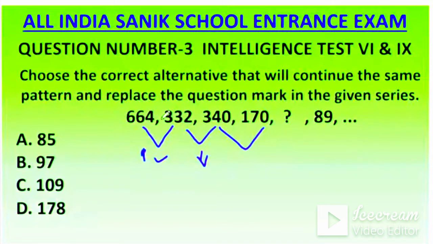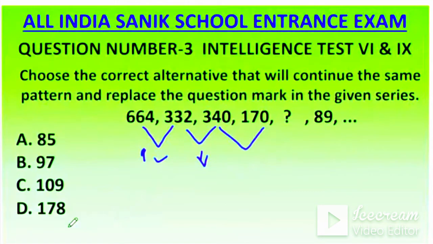332, 664. See, around it is double. 332, 664, it is around double. So if the difference is very big, you should think about multiplication. Okay. And if the difference is less, you will think about plus or minus, subtraction or addition. Sonu Gamer is telling D, 1 by 2. What is 1 by 2? So it is very confusing. Which one is confusing, Yogendran? Yeah, intelligence test is confusing. Every question is confusing. So you have to clear that confusion. That is the question.